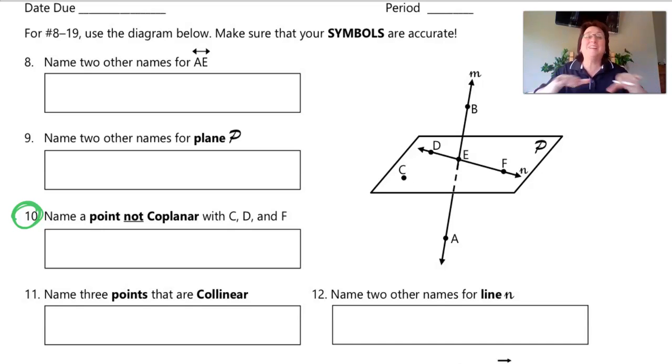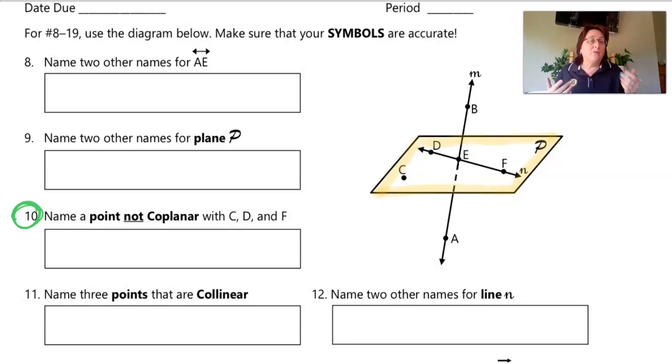But we want a point that's non-coplanar, so it's not on the same plane. So the very first thing I need to do is find out where the plane with C, D, and F is. So that plane is right here. So I want another point that is not on that plane.